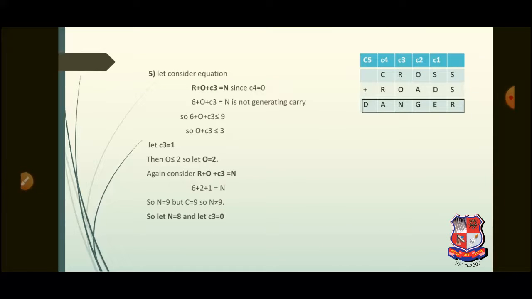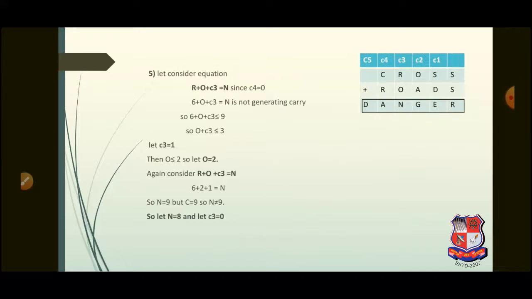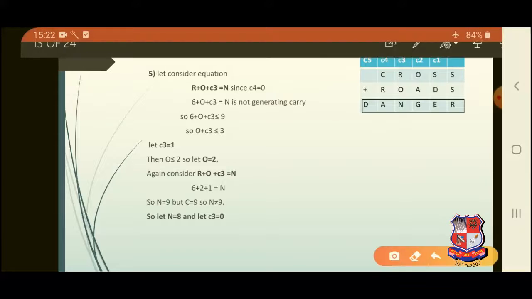So we have the new value of R as 6, S as 3, A as 5 and E as 4.